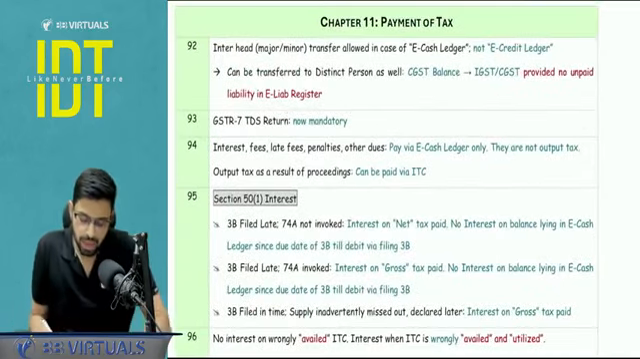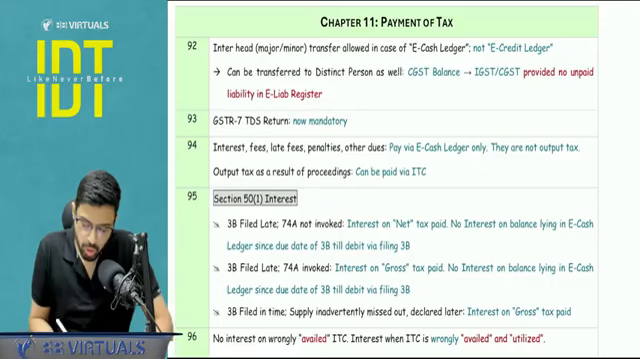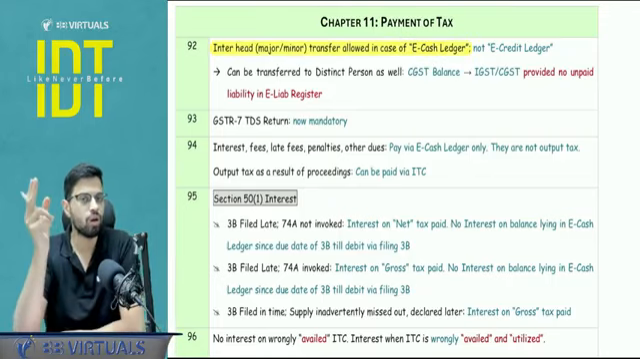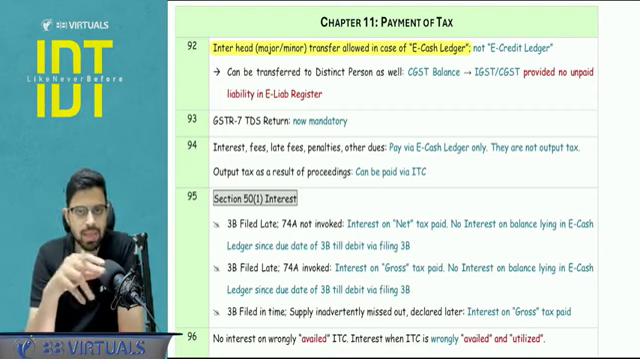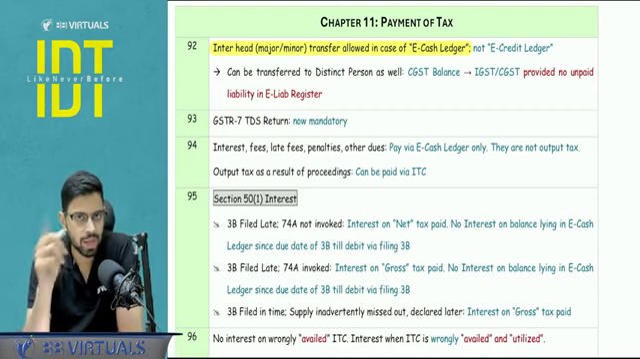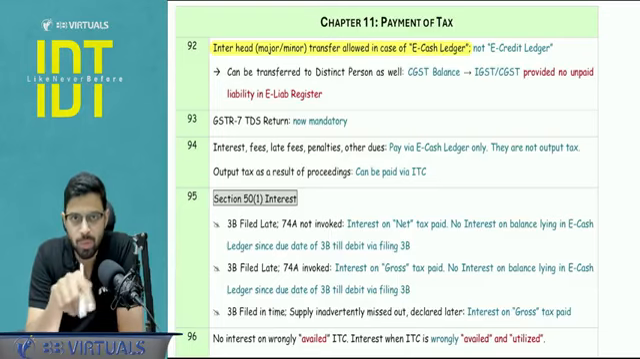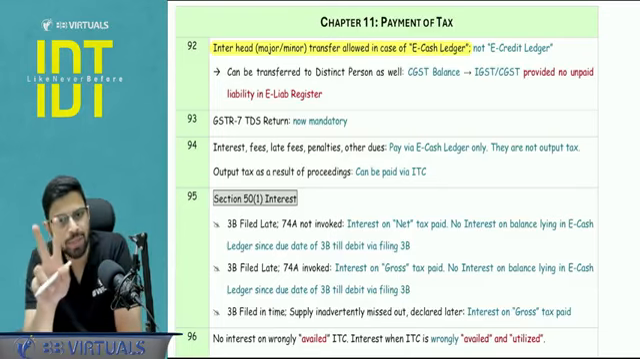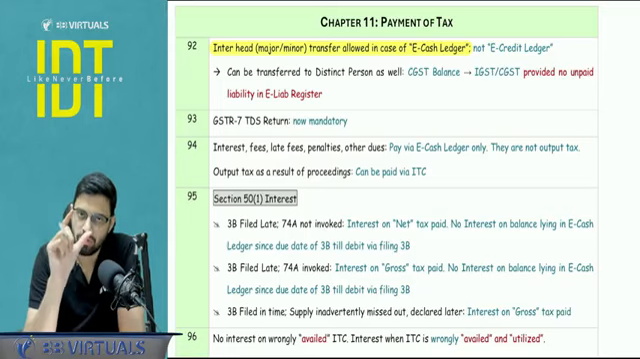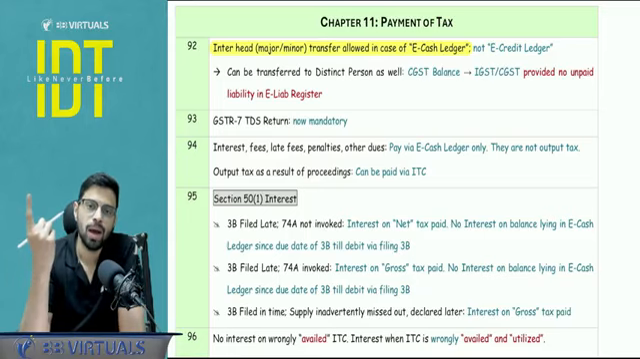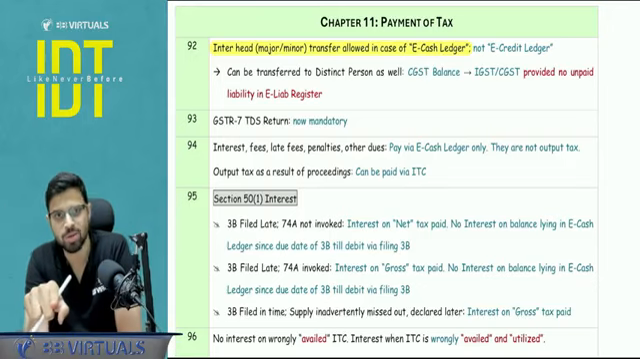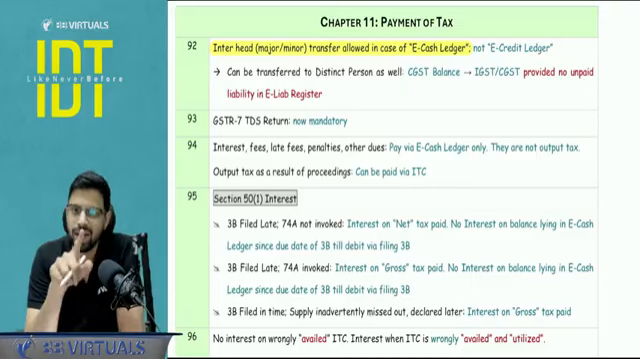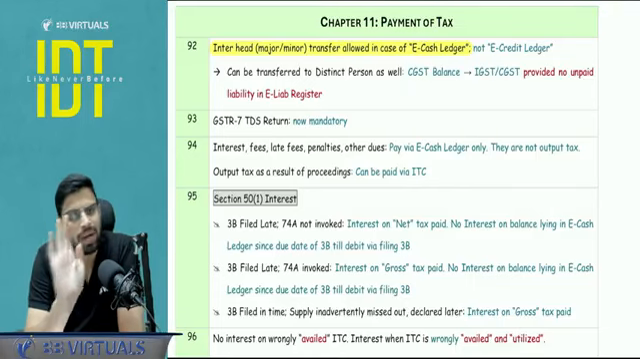Let's move to chapter number 11, that is the payment of tax. In the e-cash ledger, PMT-09 can be used for transfer of heads. Basically the balances can be transferred: major to major, minor to minor, major to minor, or minor to major. Just a point to be noted, this transfer is allowed only in the e-cash ledger, not the e-credit ledger. Second point, my CGST balance of e-cash, I can transfer to the CGST or IGST of the distinct person also, not SGST, but provided the condition is that my unpaid liability should not be existing.